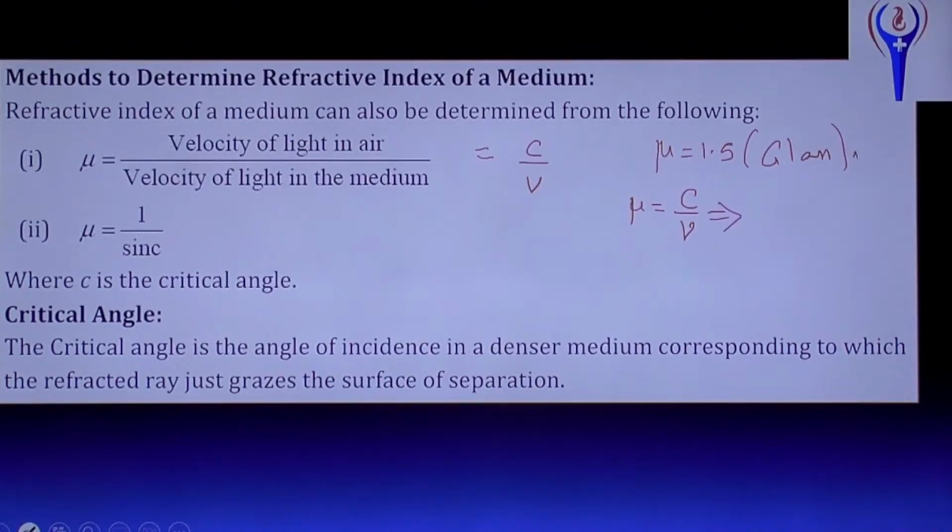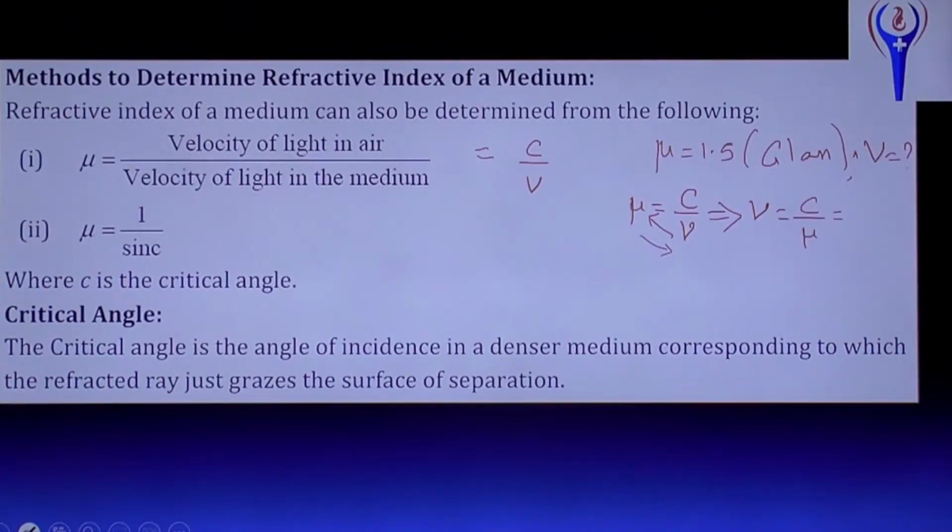Mu equals c by v, so v goes there, mu comes there. So v equals c by mu.